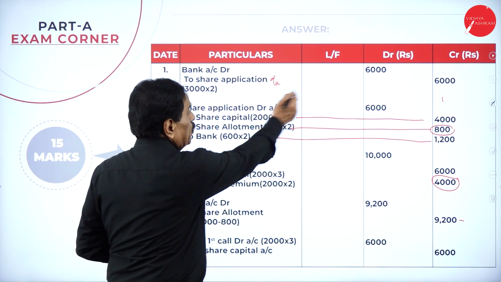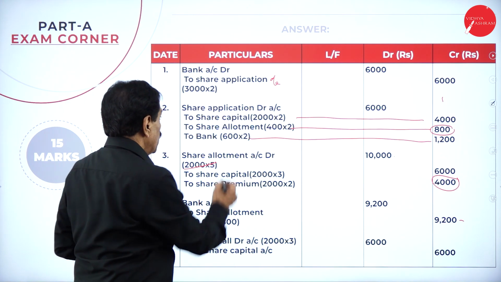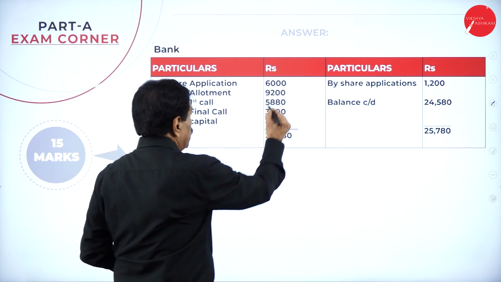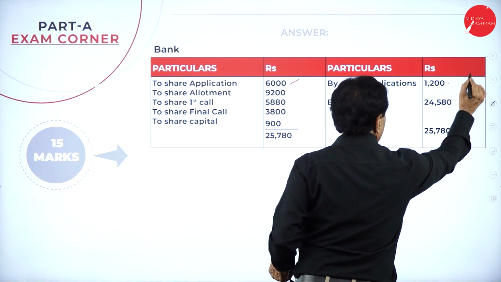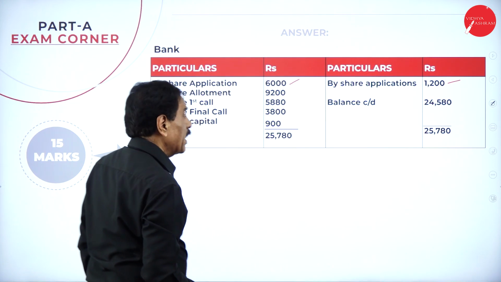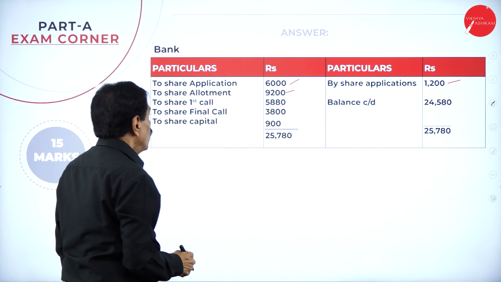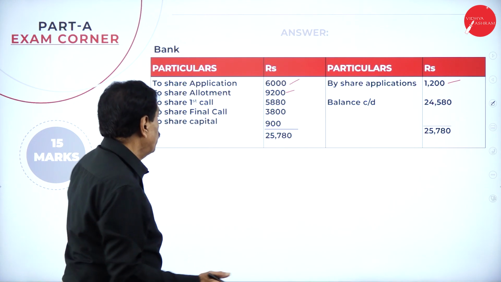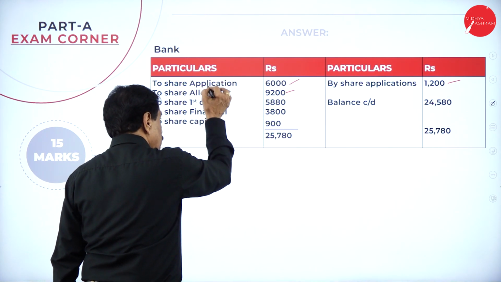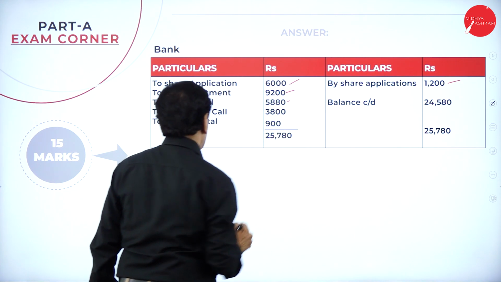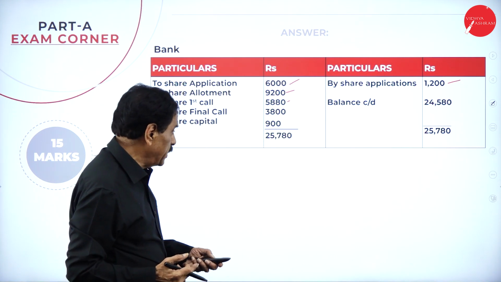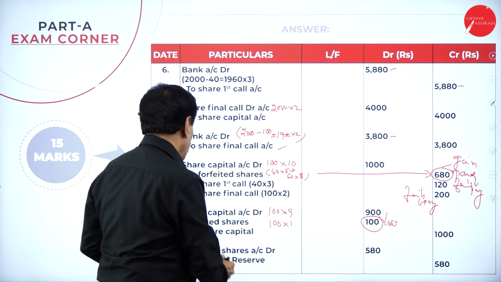First entry, how much do you receive on application? 6,000. How much do you return? 1,200. So you receive 6,000, return 1,200. You receive on allotment 9,200. On the debit side, what comes in is all money received: on application, on allotment, on the first call, on the final call, and by reissue. Last entry, see that? How much did you get?